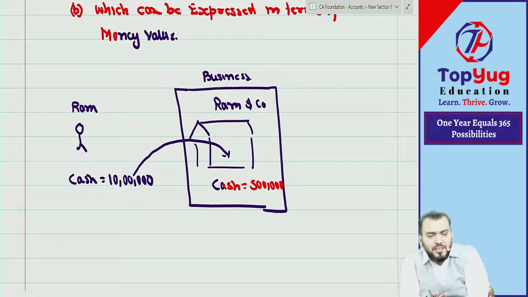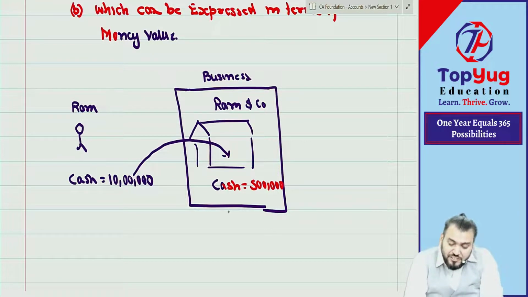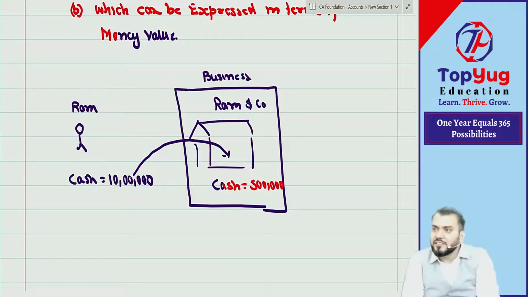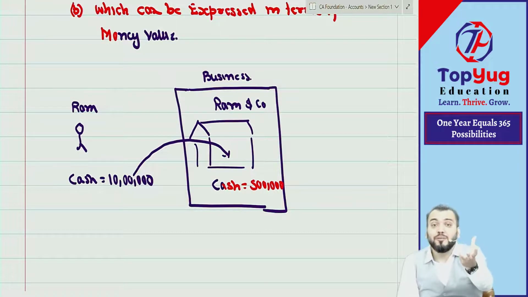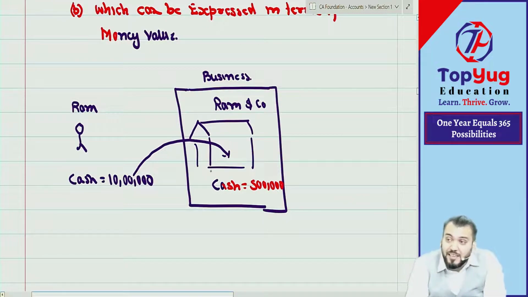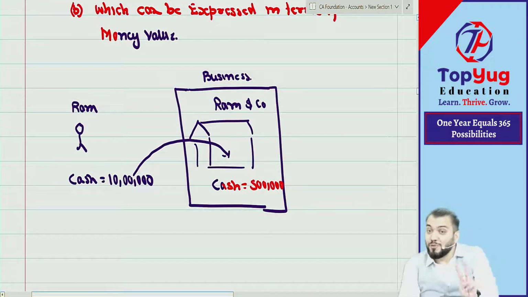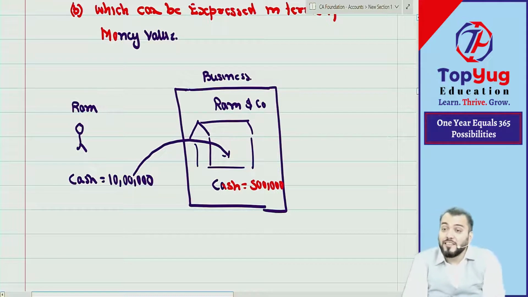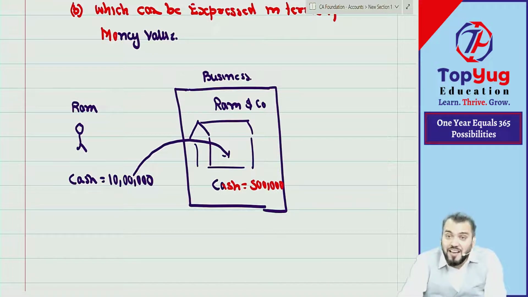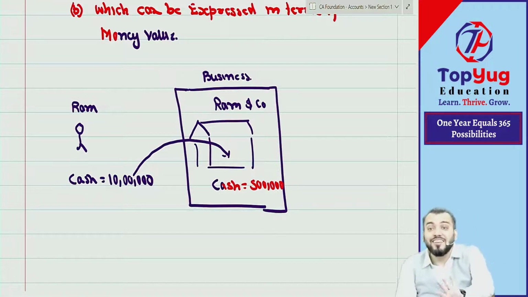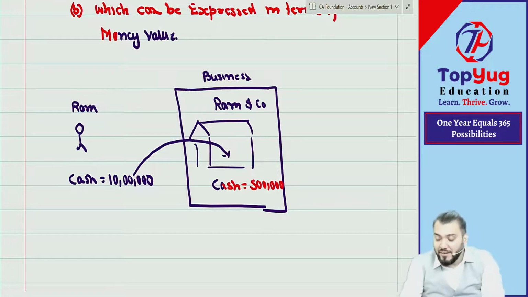My question to you all: whether it changes the assets of Ram and Company? Yes, cash is increasing, so it changes the position of assets. First condition satisfied, and it can be expressed in terms of money value. Both conditions satisfied, therefore it is a transaction of financial nature, and therefore it requires recording. Understood?